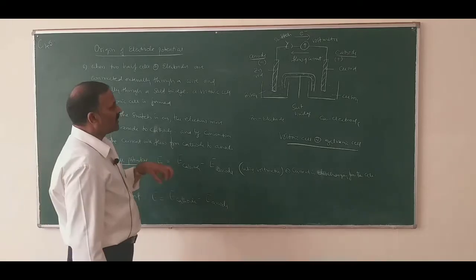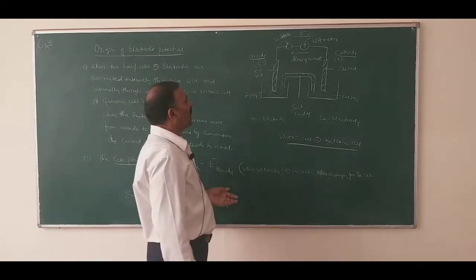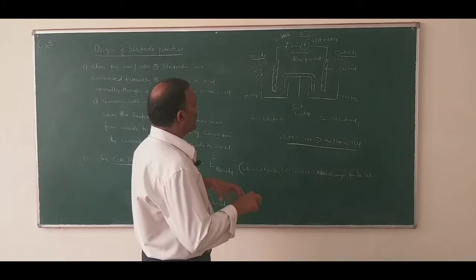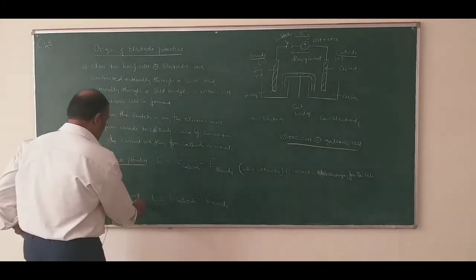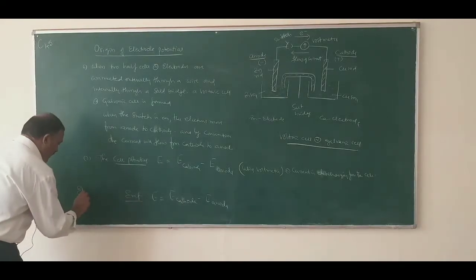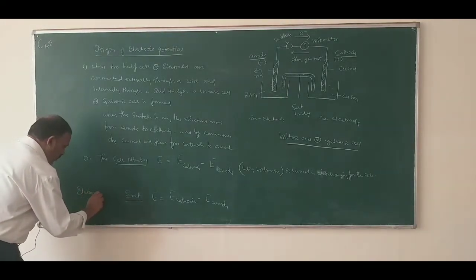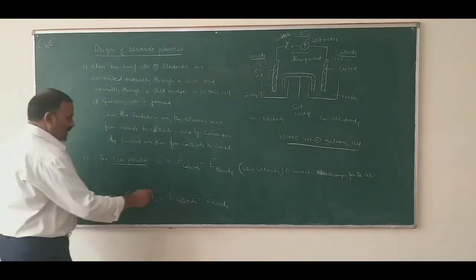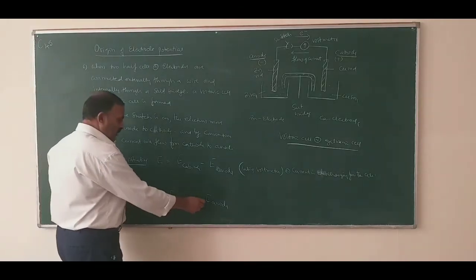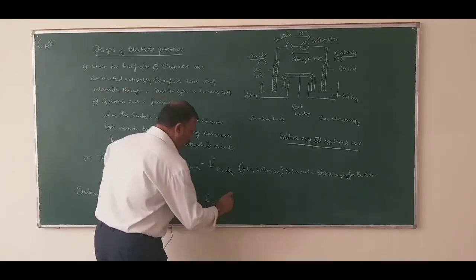If the cell potential is measured when the current is not drawn from the cell, it is known as EMF. EMF is called electromotive force. EMF is also equal to E cathode minus E anode.